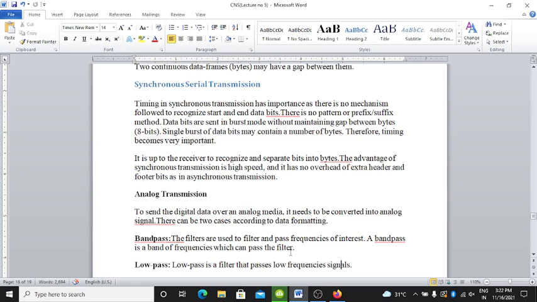Therefore, timing becomes very important. It is up to the receiver to recognize and separate bits into bytes. The advantage of synchronous transmission is very high speed, and it has no overhead of extra header and footer bits as in asynchronous transmission.